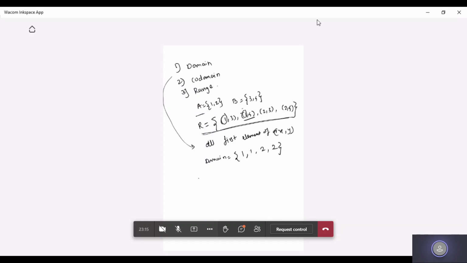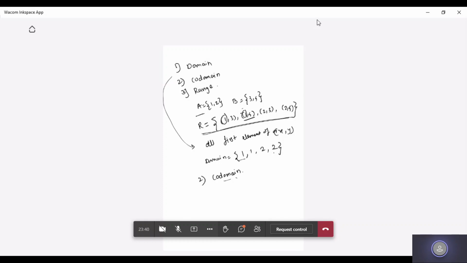Codomain. I'm just giving you a simple example. After this, I'm going to give you an example to find out domain, codomain, and range. You just see what the definitions of domain, codomain, and range are. Try to get the definition first, and then only you will be able to solve the problem.